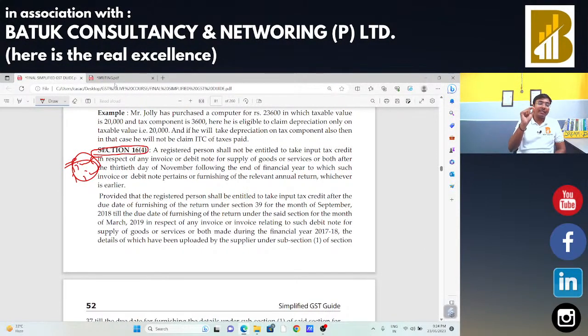Then we discussed section 16 subsection 3, where we discussed that if someone claims the depreciation on taxable value, in that case he is eligible to claim the input tax credit.